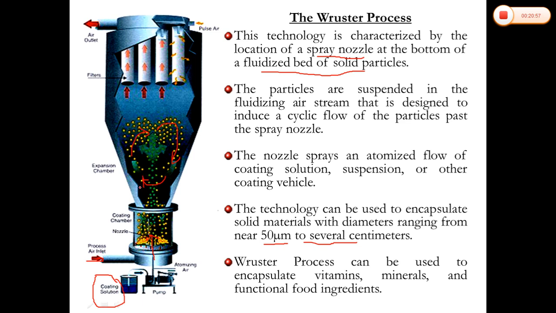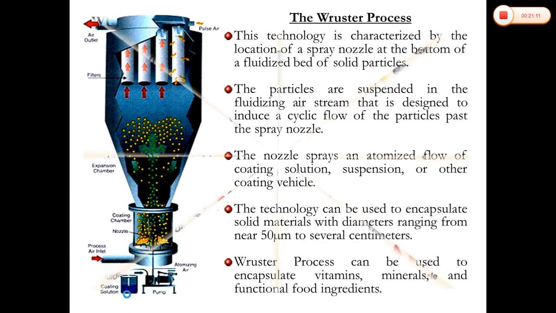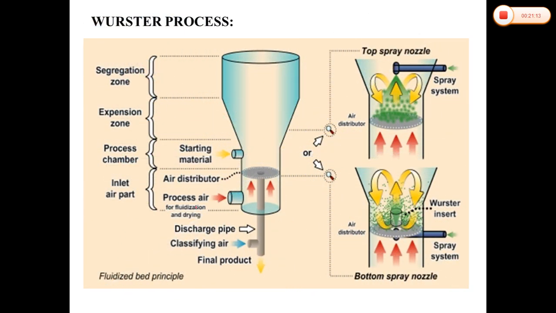So there are different process variables that we have to consider for efficient, effective encapsulation by the air suspension technique that we'll discuss. Here we'll see how exactly the equipment works.